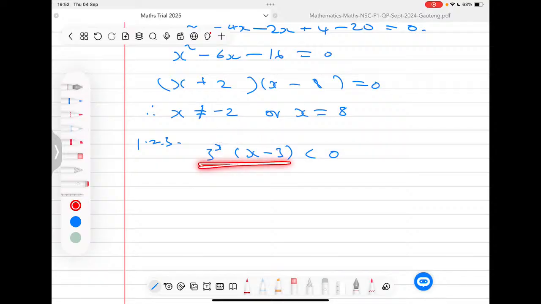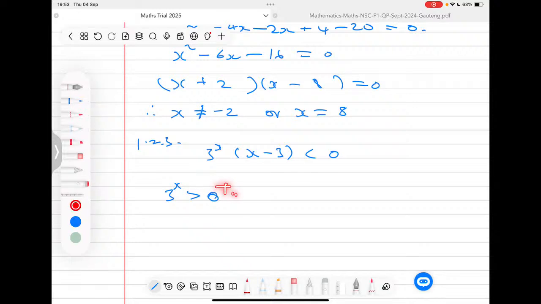So already here I'm having factors, right? And when you're having factors, you're at the point where you can just solve the inequality. Now if you look at this, I'm going to break it into 2. If you look at 3x to the power 3, right, this power is always positive, right? It's always greater than 0.